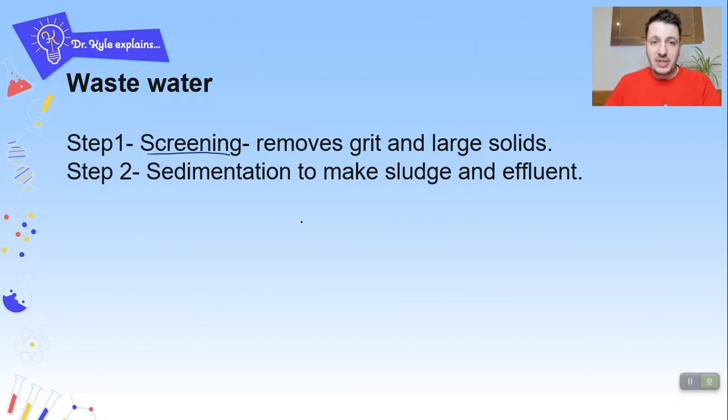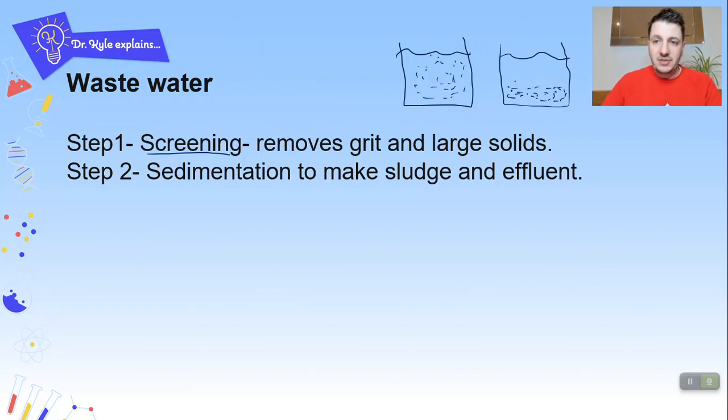Next one then, step 2. Bit of a large step. So the first step is sedimentation. We basically just have a really large tank like this with all of the organic matter in the liquid floating at the top. You leave that for a certain amount of time, and after a while all of the solid will fall to the bottom and you will end up with your clearer liquid at the top.